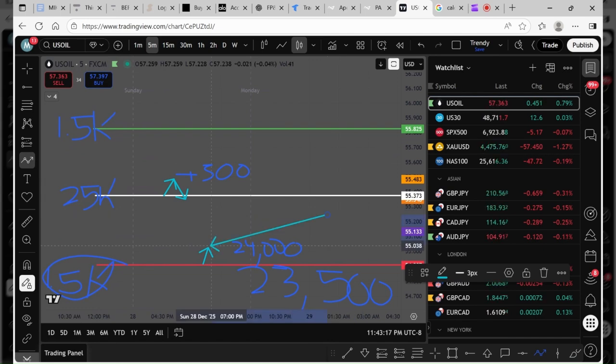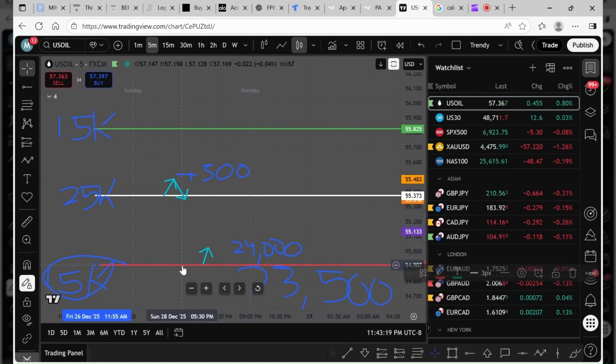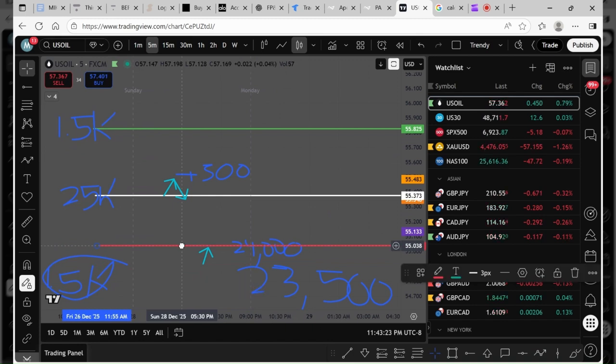You cannot go below 24,000. So your drawdown is no longer here. Now it's up here. So you need to keep that in mind as you're trading. That's why I say go for 1 to 2s, go for 1 to 3s. Keep your trading very simple. I have never had to deal with this problem. And guys, I'm trading on like 10, 50K accounts right now, and I haven't blown one due to trailing drawdown. It ain't that hard if you have a profitable strategy.